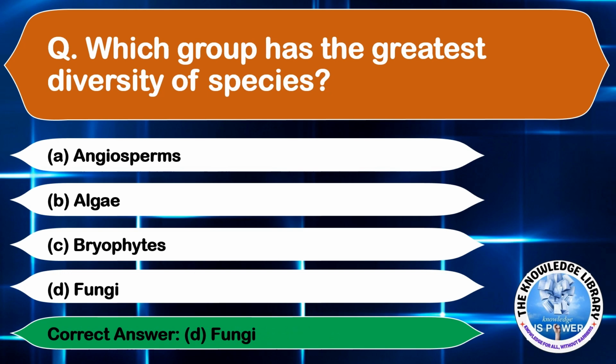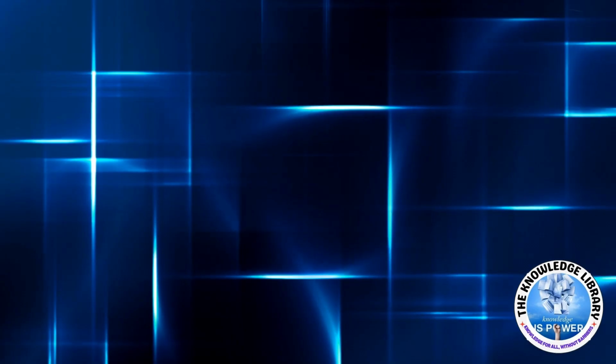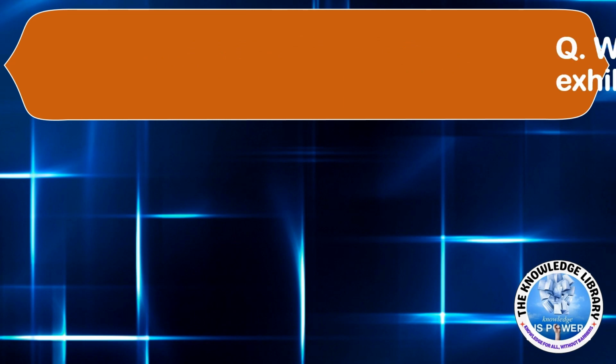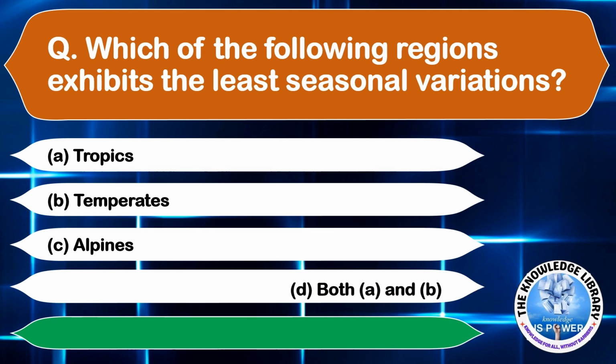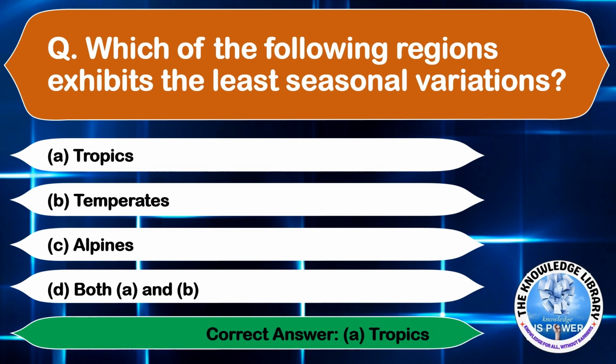Moving on to the next question. Which of the following regions exhibits the least seasonal variations? Option A, tropics. Option B, temperates. Option C, alpines. And option D, both A and B. The correct answer is option A, tropics.